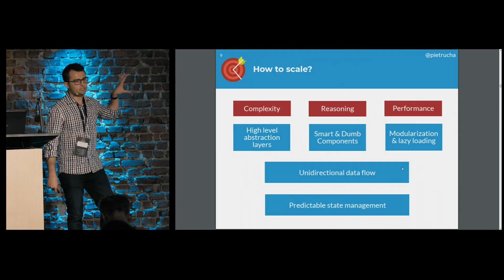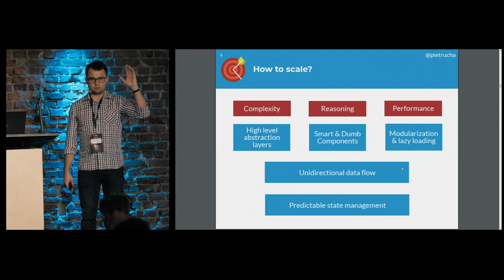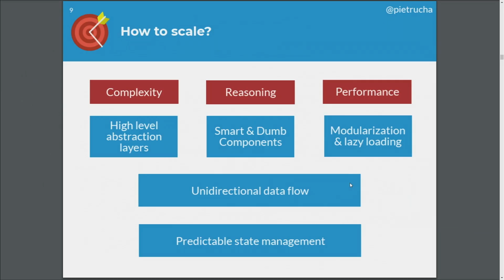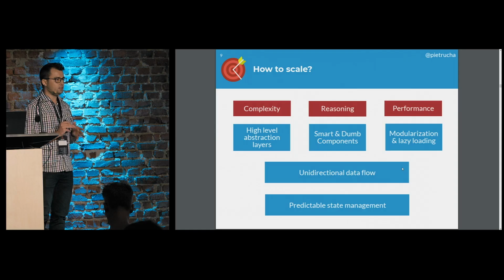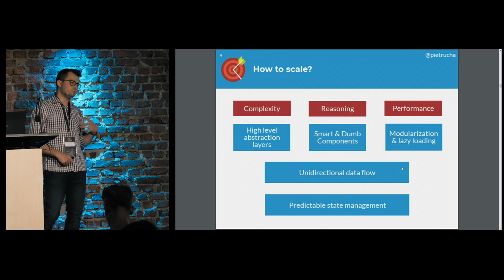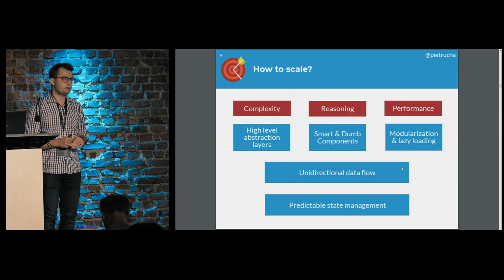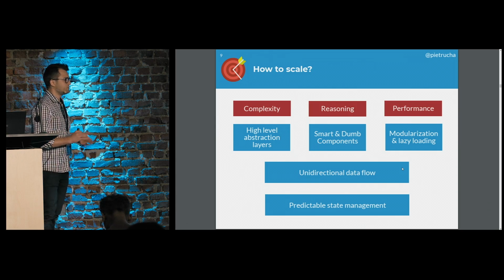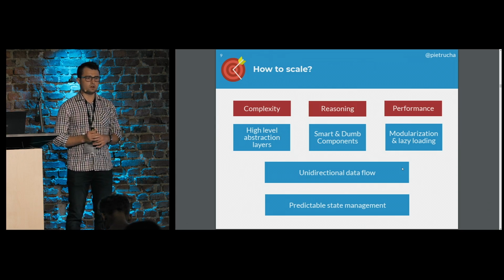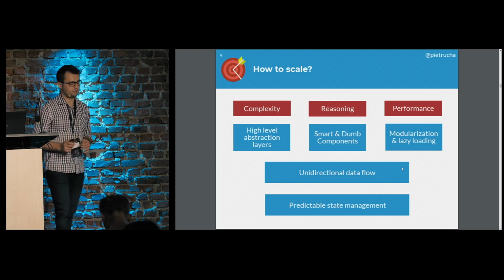So this is the plan for today's talk. It's going to be touching 3 different areas in the form of complexity, reasoning, and performance. And I'm going to give you some 5 areas, tips, maybe advices. It's not any golden solution. You should treat it as some recommendation, maybe some ideas that you may try to think about, but it's not like 100% golden solution. I'm going to talk about those 5 pieces of advice.